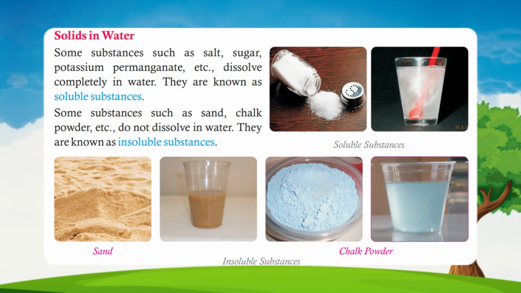Solids in water. Some substances such as salt, sugar, potassium permanganate, etc., dissolve completely in water. They are known as soluble substances. Some substances such as sand, chalk powder, etc., do not dissolve in water. They are known as insoluble substances.